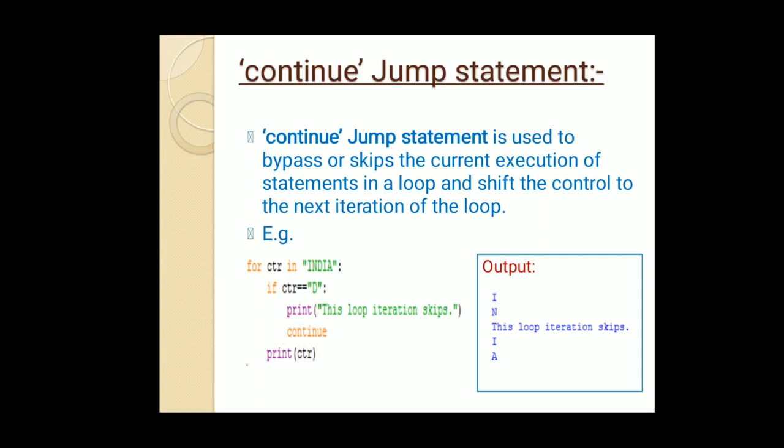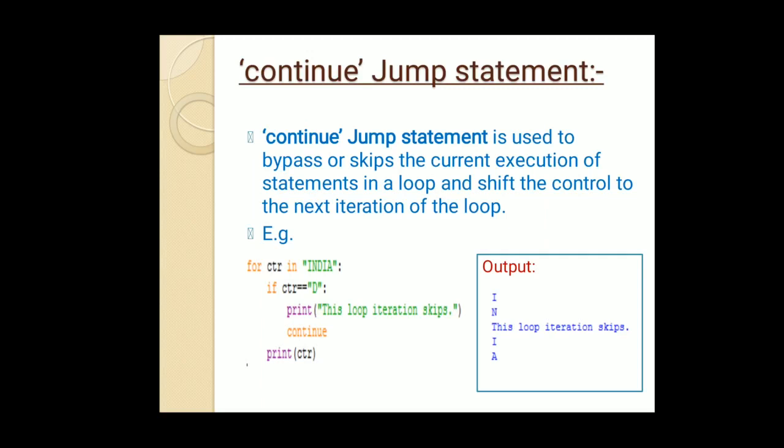Just discuss the previous example. For ctr in "INDIA", if ctr equals "D", print "loop iteration skips", meaning as soon as the value of ctr becomes D, the print ctr statement will not get executed, and the "loop iteration skips" statement will get executed, as you can see and as we discussed.